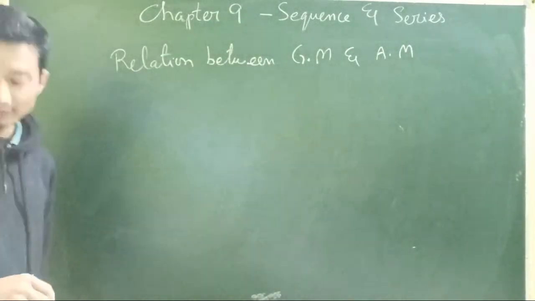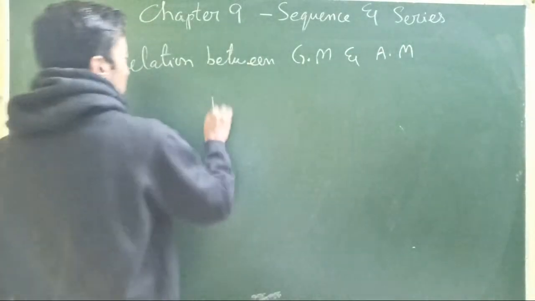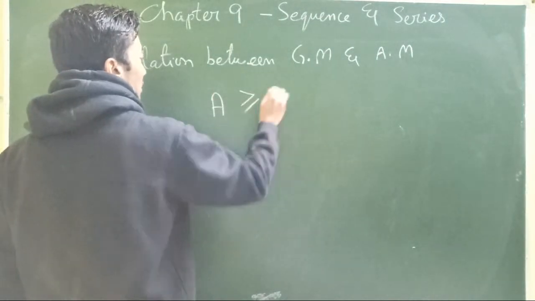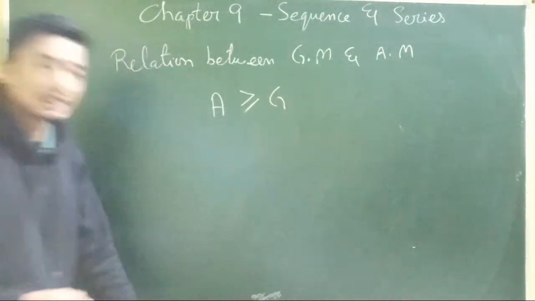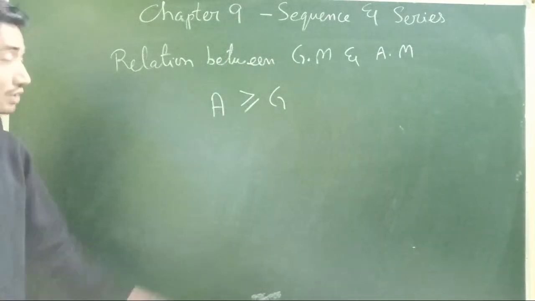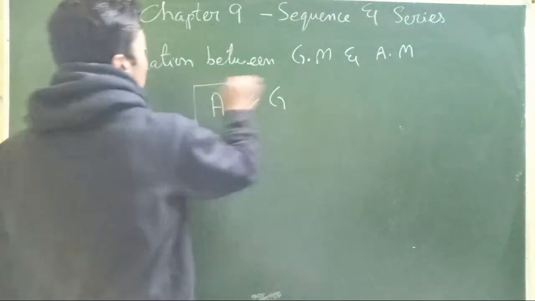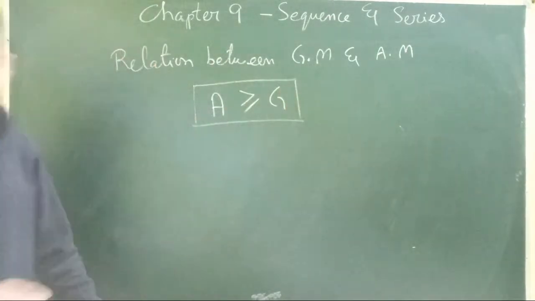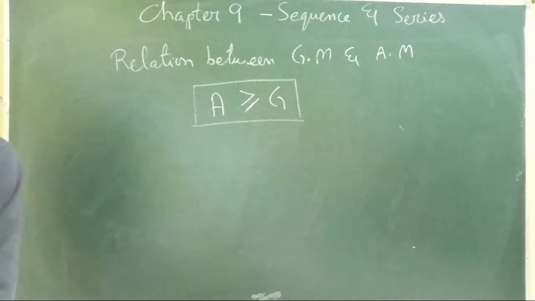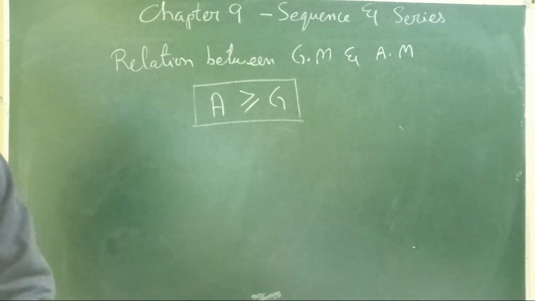We'll not go over the derivation of this, I'm just going to give you the relationship. That is, arithmetic mean is always greater than or equal to geometric mean.